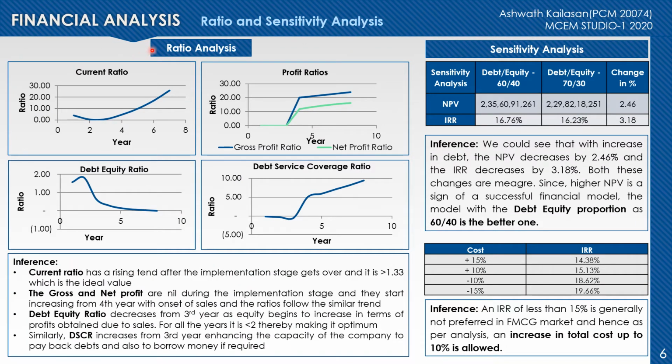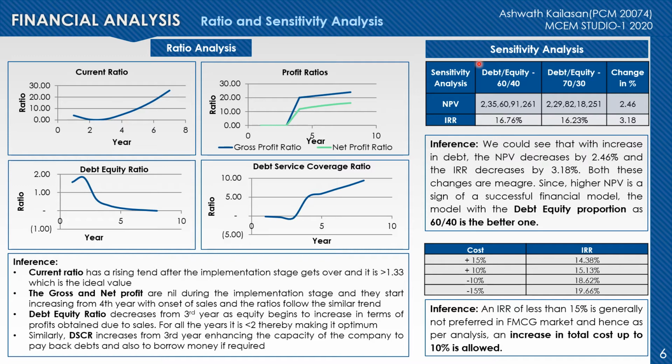Then the ratio analysis has been performed. Various ratios such as the current ratio, profit ratios, which are the gross profit ratio and net profit ratio, and the debt equity ratio and debt service coverage ratios were analyzed, and they are represented in the form of graphs as shown in this slide. Then the sensitivity analysis is made with respect to the debt equity ratio and the variation in the cost percentage.